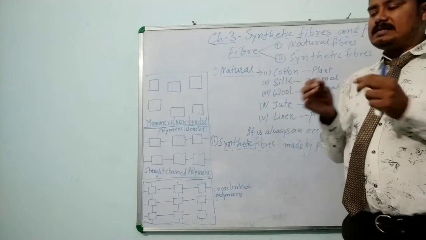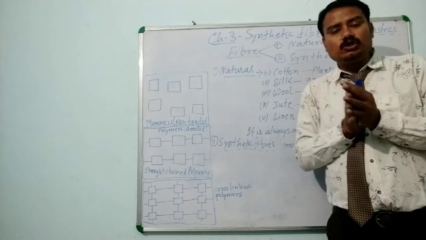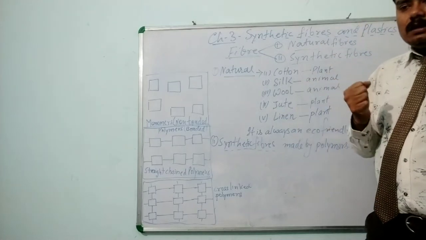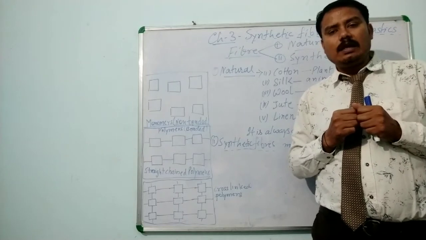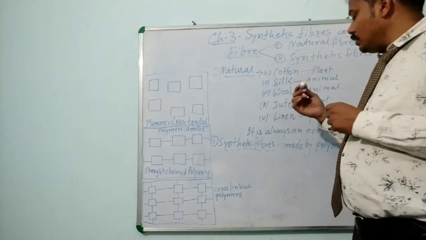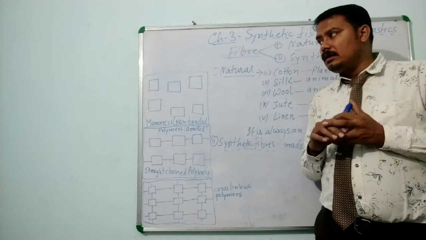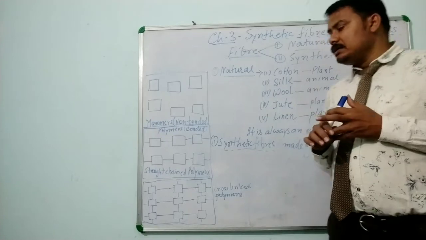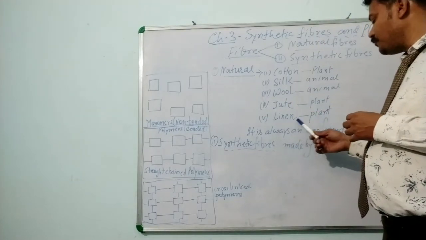It becomes dry and thin fibers are removed, and when those fibers are twisted, it becomes a thread of good strength, and by the help of it, jute bags are prepared. So jute is obtained from plant, and the same with linen. Linen is obtained from plant.